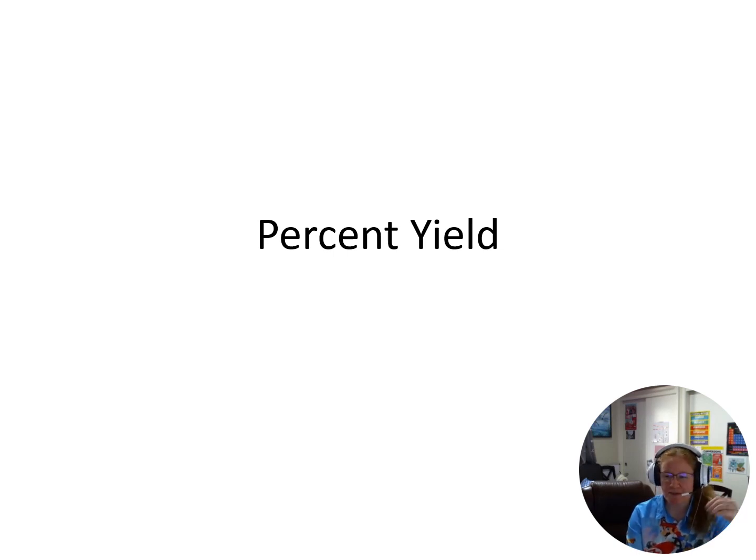So the stoichiometry calculations we've done so far, we've said if I have this definite amount of compound A, here is the definite amount of compound B that should result from that. That's called a theoretical yield. So theoretically, if I take this much of A, I should get this much of B. But what if we weigh our product and we don't actually get that much of B? That's where we get that percent yield.